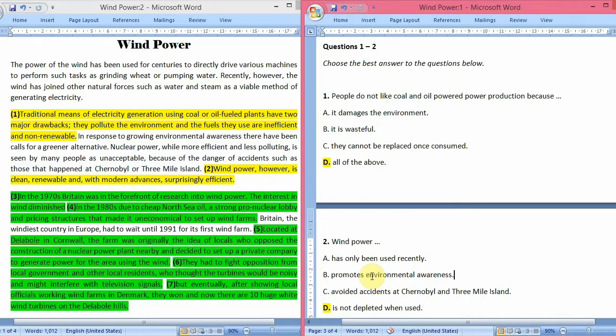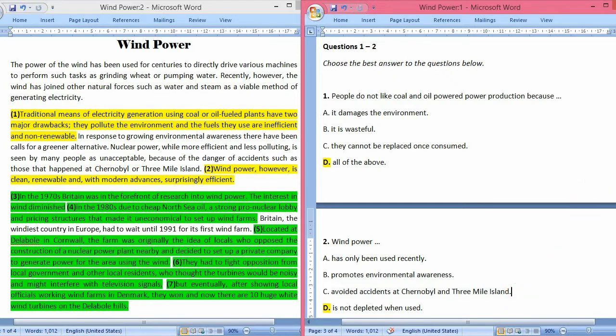But it does not mean that if we would use wind power, then those accidents would be avoided. Accidents at Chernobyl and Three Mile Island are not even related to wind power, so it cannot avoid those accidents. So the C option is also not true, and hence the answer of the second question is D.